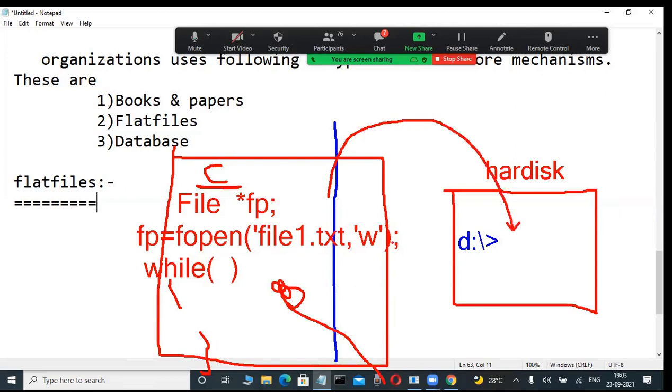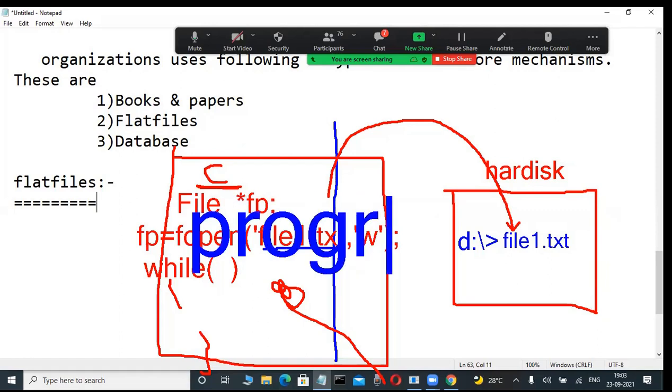How is it possible? Whatever file name you are giving, we are not required to create the file physically. Automatically that file is created in the location we specify. Programmers of Java, .NET, C, C++ know this. Through the programs only, they're storing data in secondary storage devices in file format only. That is called the flat file approach.